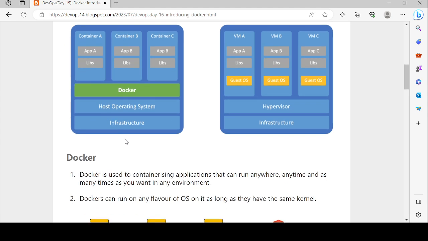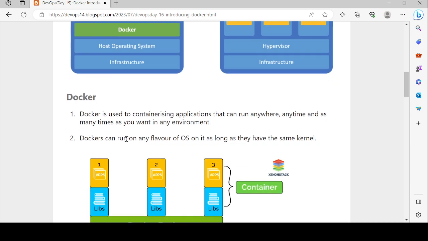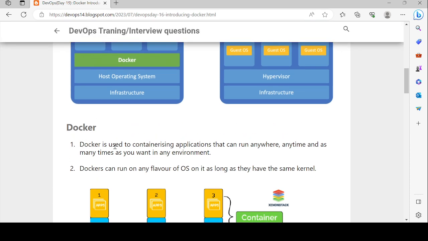Next, what is Docker? Docker is used to containerize our applications so that they can run anywhere, anytime, and as many times as we want in any environment. Instead of running our applications on virtual machines, we can use Docker. Docker can run on any flavor of OS as long as it has the same kernel, and that is the advantage.